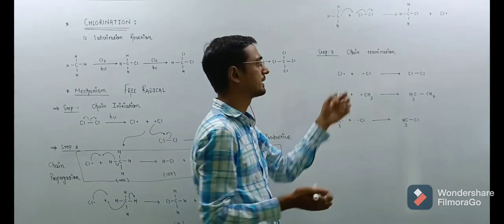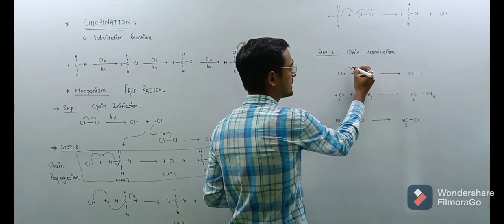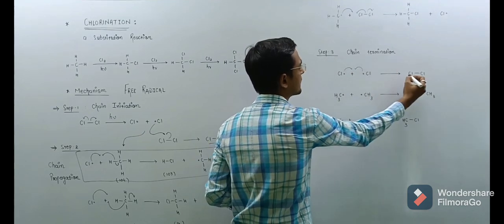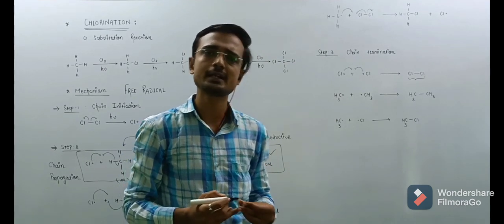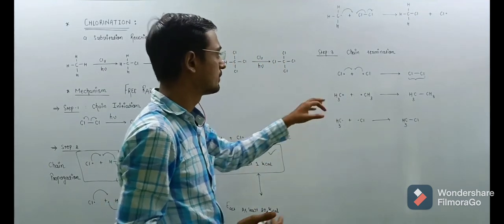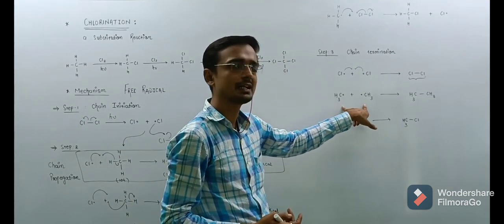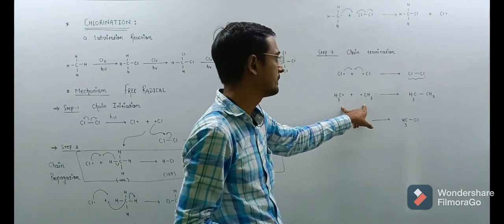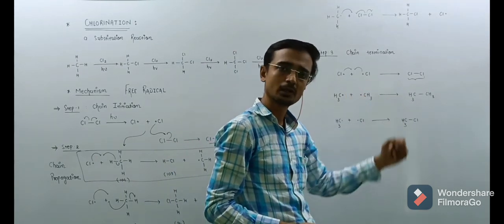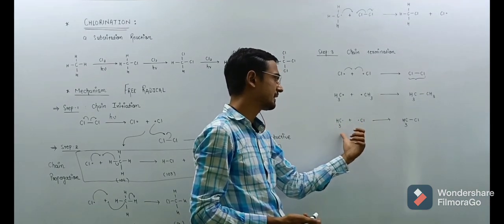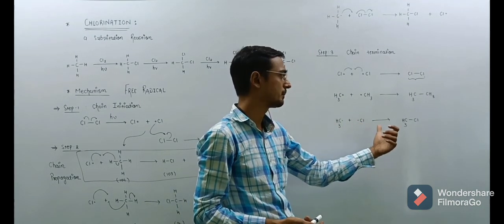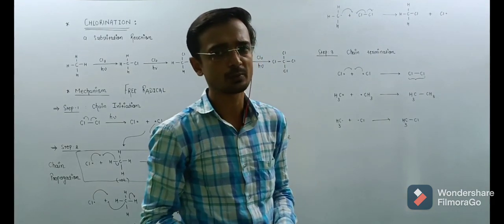Here a chlorine radical shares its single electron with another chlorine radical and produces a chlorine molecule, which is stable. Two methyl radicals combine and produce ethane, a stable molecule. One methyl radical and one chlorine free radical combine and produce methyl chloride.